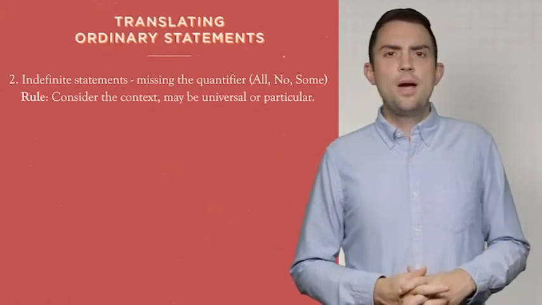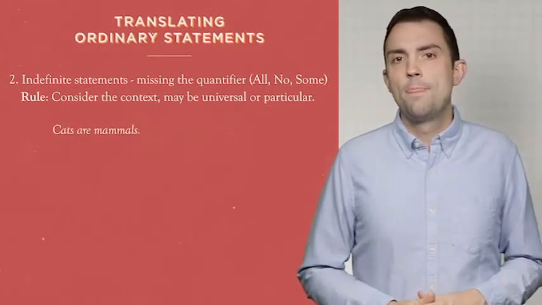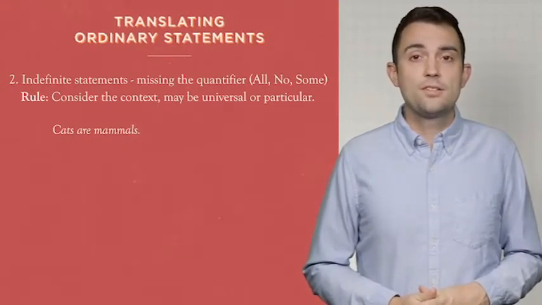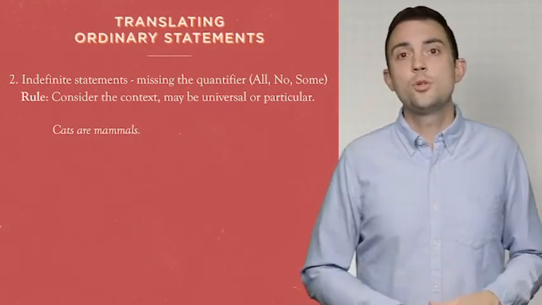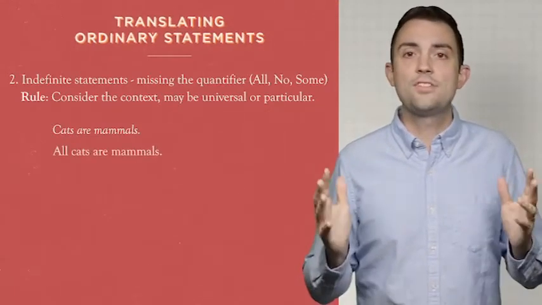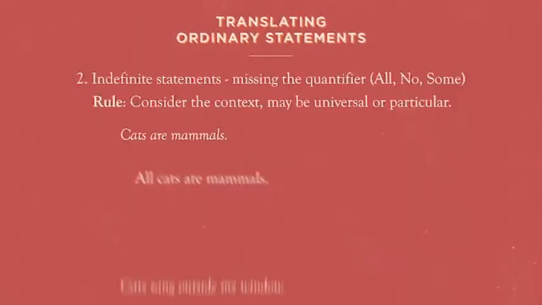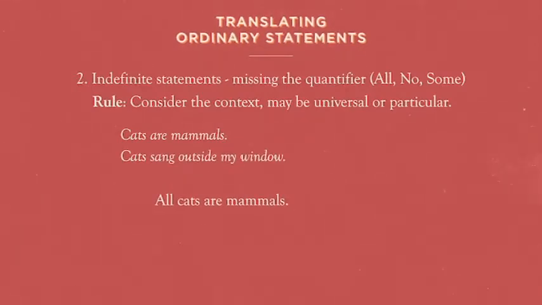Now, say you had a statement like, "Cats are mammals." We know that cats are mammals just by the context. It's talking about all of them. So cats are mammals would become the statement, "All cats are mammals." It's true about all of them. But what about "Cats sing outside my window"? Well, there probably, again, were only some cats outside your window singing, not all the cats in the world. So you would translate that indefinite statement as, "Some cats were outside my window singers." Notice both of those statements started with the word cats, but one of them was translated as a universal and one of them as a particular. It's the context that tells you how to do that.